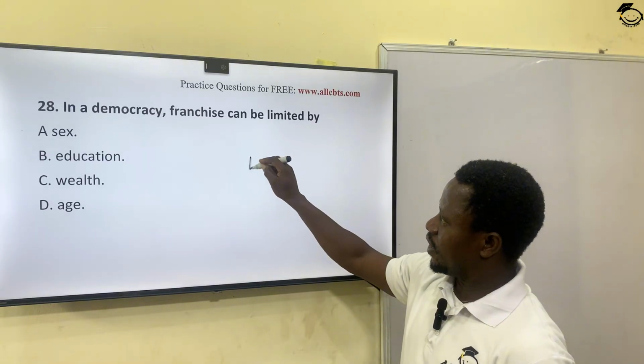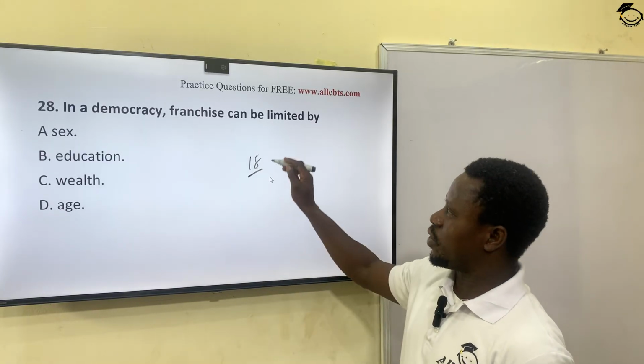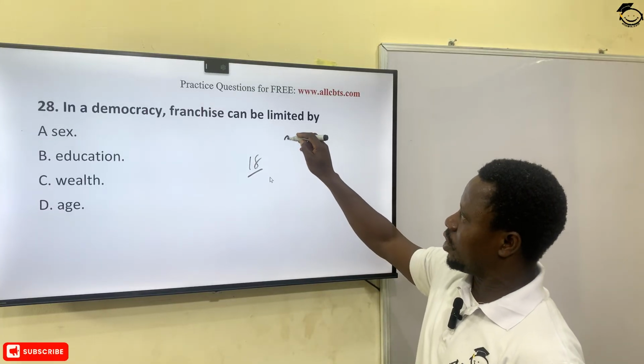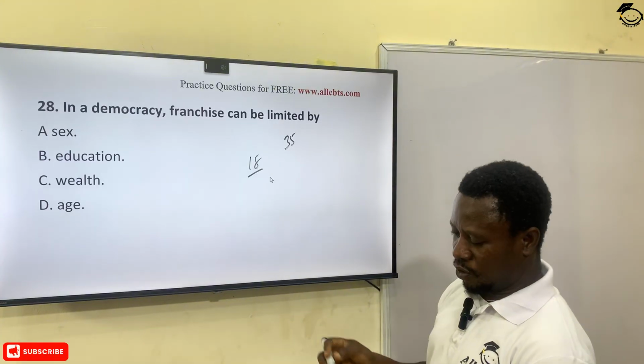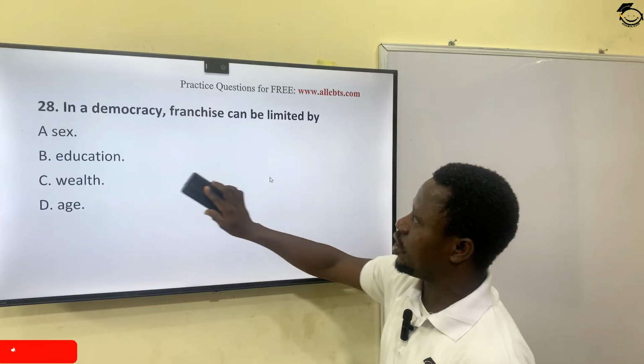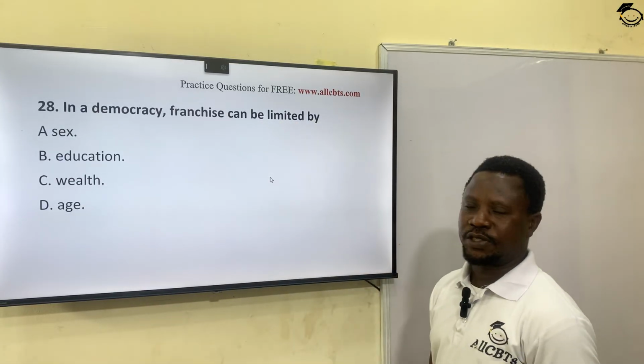Remember, it is 18. You must be 18 years before you can be allowed to vote and be voted for. And for a position like president, you also need a minimum age before you can contest. So with this, the correct option is age. Age limits your participation in democracy.